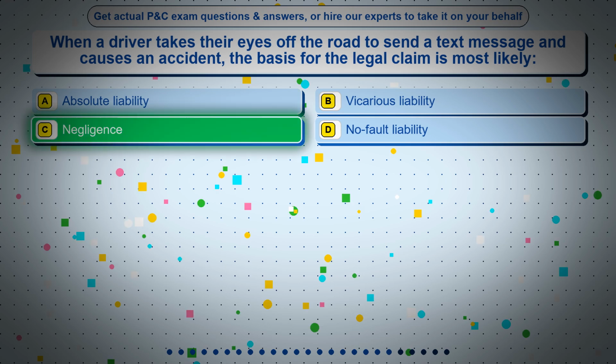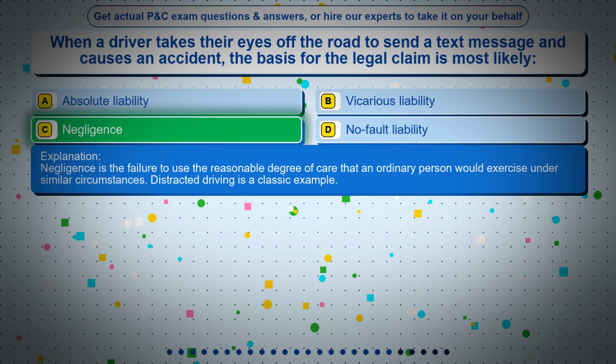The correct answer is option C, negligence. Negligence is the failure to use the reasonable degree of care that an ordinary person would exercise under similar circumstances. Distracted driving is a classic example.